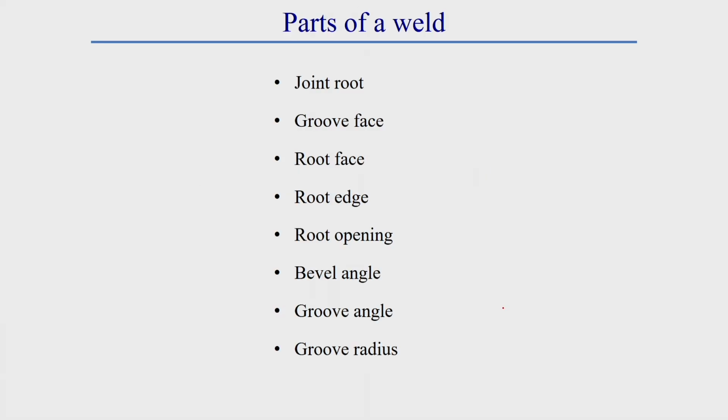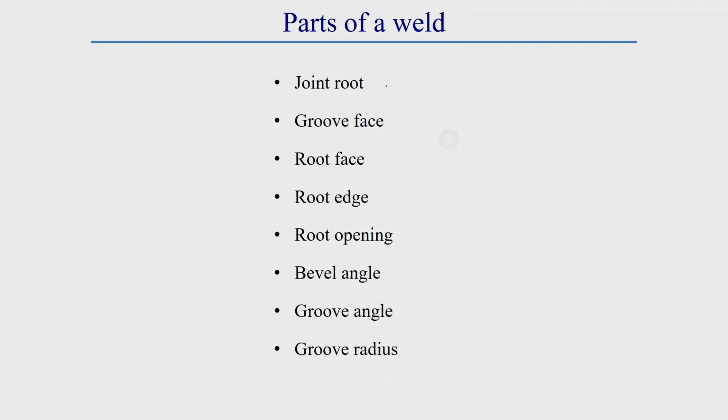Now, different parts of a joint. We have already discussed different categories of welding process, different categories of welding joint, different types of weld and different types of welded joint in details. Now, we will go to the different important parts of a weld.